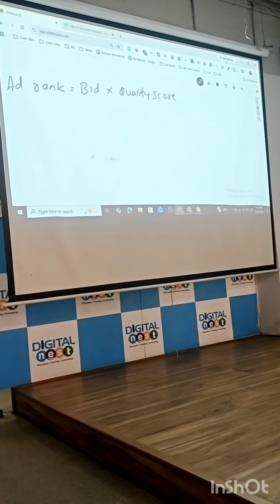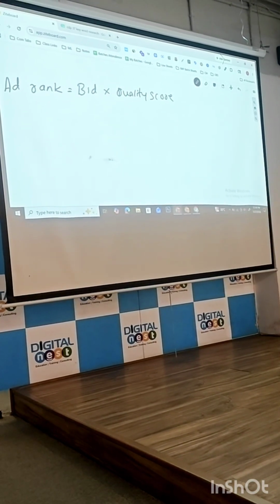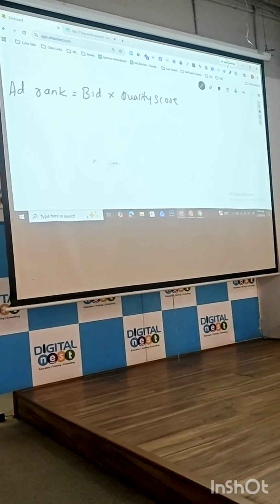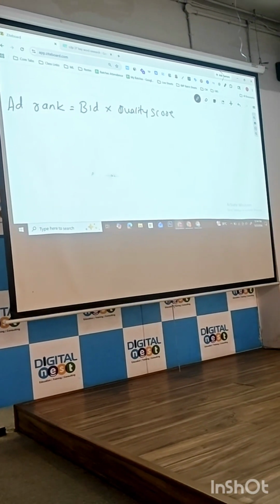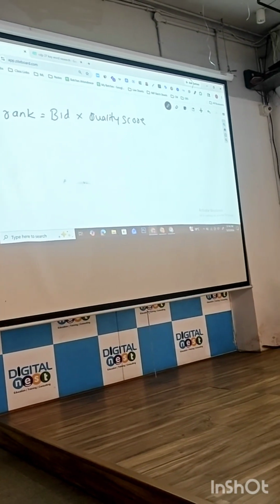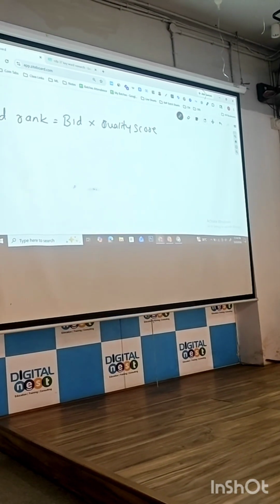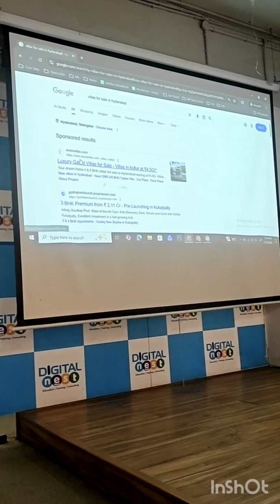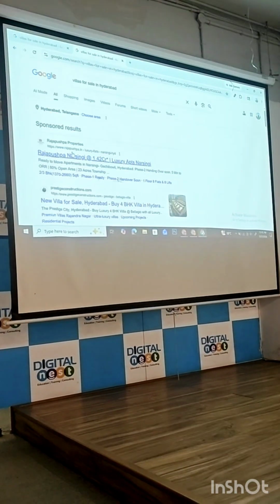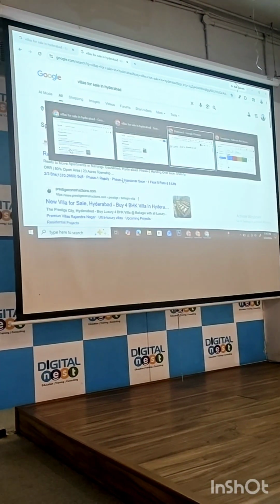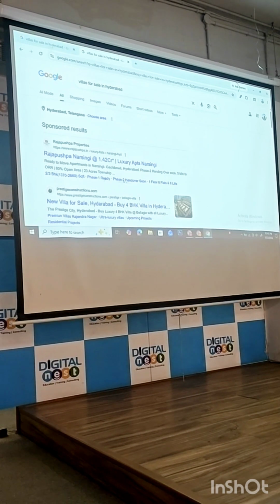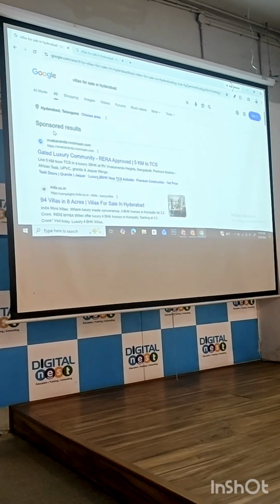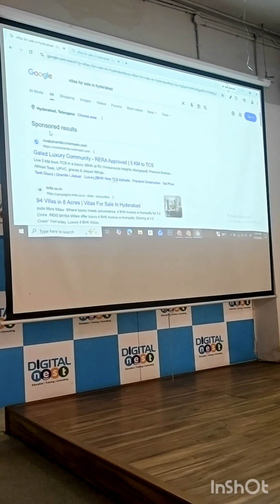If ad rank is deciding who will rank first, then why is it changing on different tabs? Because every time it is decided. One second I'm searching now, every second it will decide. For every query, the Google algorithm will work in the backend. According to this, Evora Villas is winning. According to this, Raj Pushpa is winning. According to this, Vivekananda is winning. So this happens every time. For every query we need to be on first place.